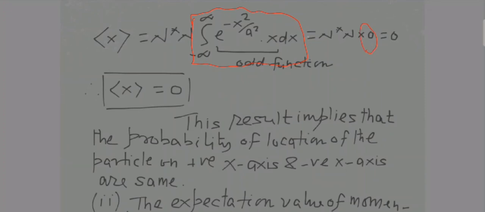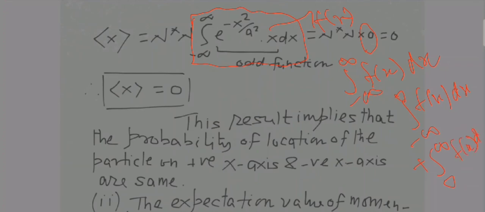Why will its value be 0? Suppose this function is f of x. The integral from minus infinity to infinity of f of x dx becomes the integral from minus infinity to 0 of f of x dx plus the integral from 0 to infinity of f of x dx.